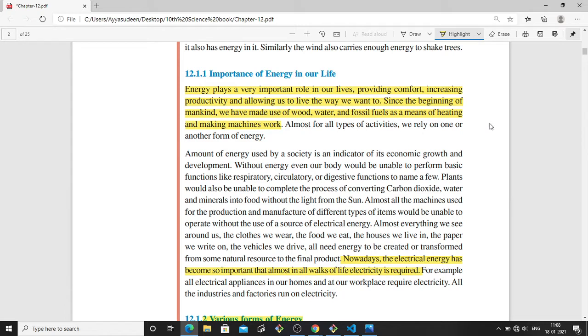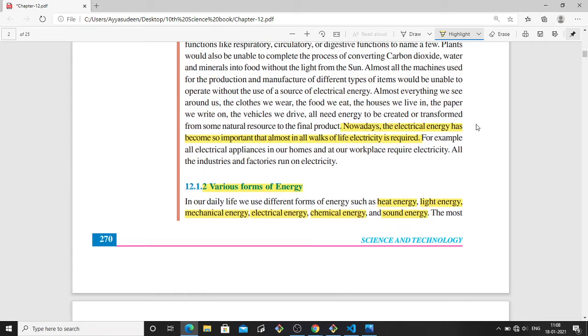We have been using wood, water, and fossil fuels as a means of heating and making machines work. And nowadays we are using electrical energy, and it has become very important in our lives.